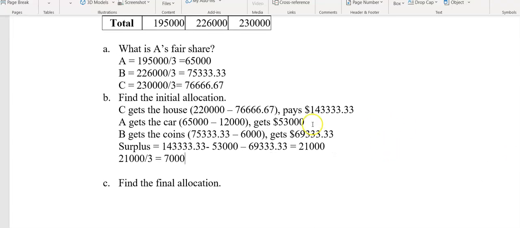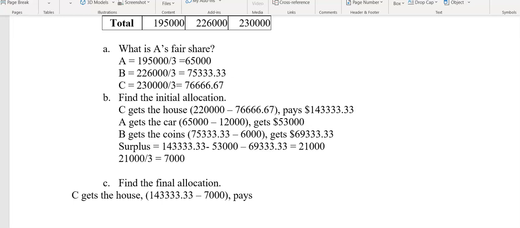Let's go to our final allocation then. All right, so C was paying out $143,333.33, but C's going to get $7,000 back, so they're not going to be paying out quite as much. So let's see, C gets the house, and let's take the $143,333.33 and subtract off the $7,000 that C is getting back to see how much C really pays out.